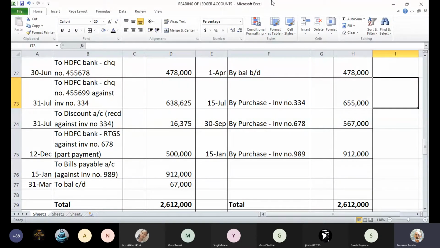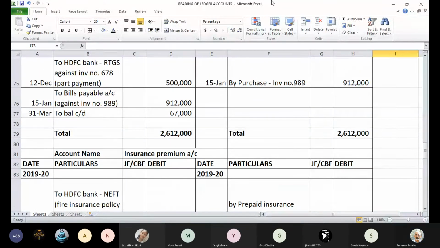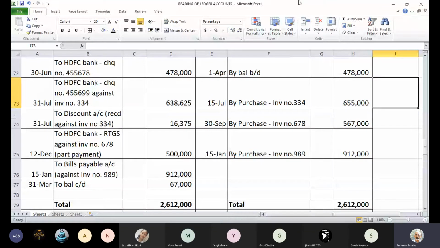What is the percentage of discount that you received? How much is the amount of discount? 2.5%, correct. How did you calculate the percentage? 16,375 is the amount of 2.56%. How do you calculate 2.56%?